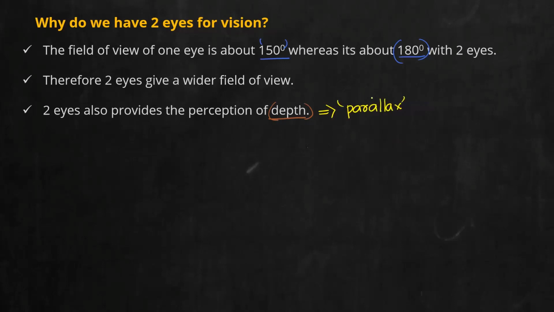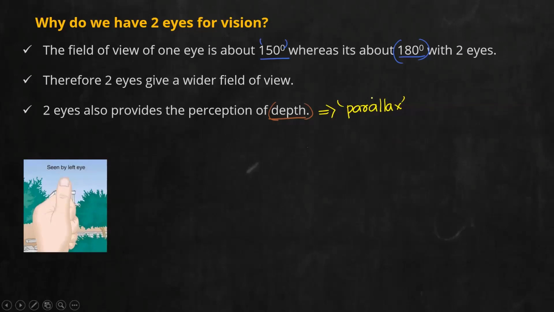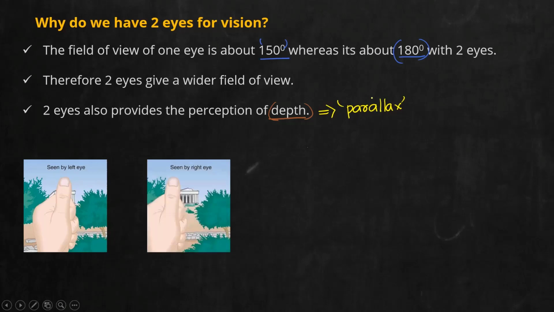Parallax. Suppose this is the image. You are holding your thumb in front of a building. Now, you are only looking at this side through your left eye. Now, if you close your left eye and only look at the same building, or compare the same building with reference to your thumb using your right eye, you might see an image like this. You can readily try it with your fingers. Take any of your fingers and point it to one object. When looking with one eye, you will see the object at a certain position. When looking with the other eye, you will see the object slightly displaced. This effect we call parallax.